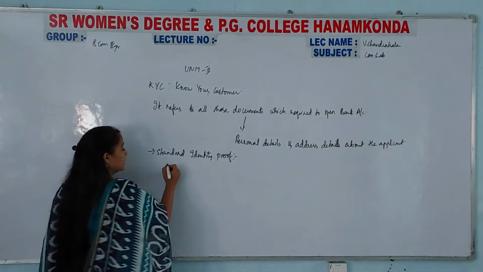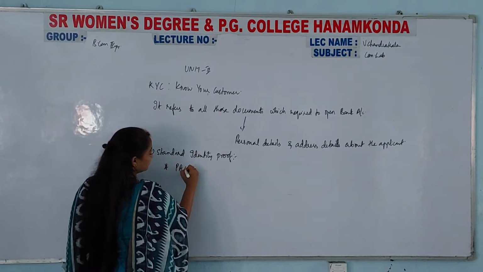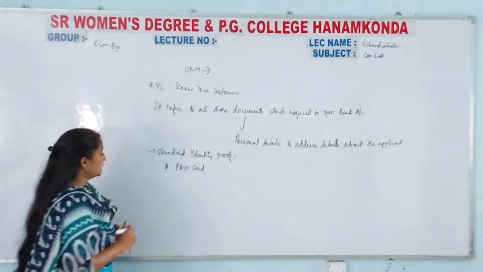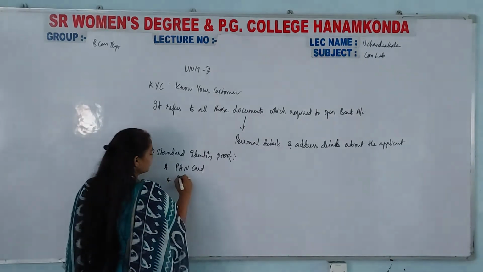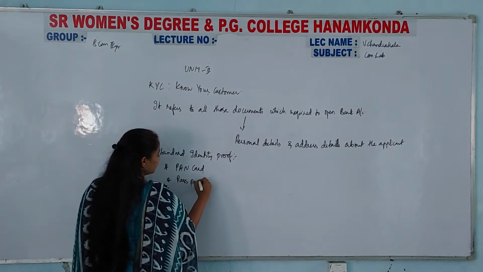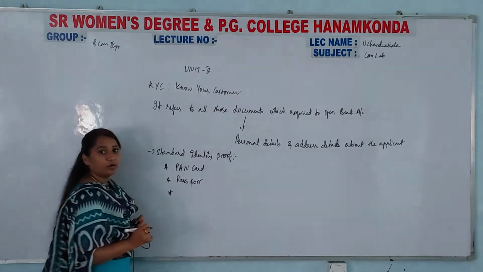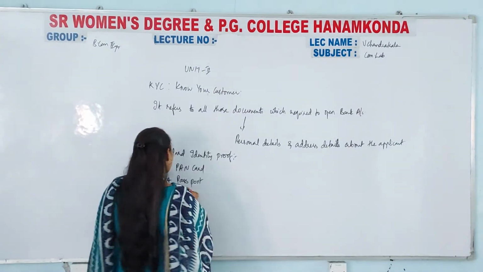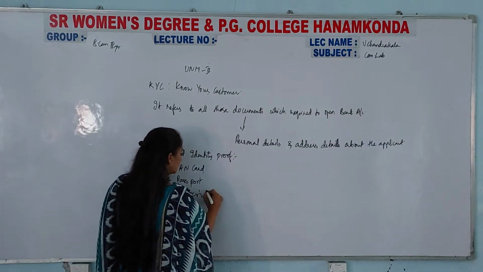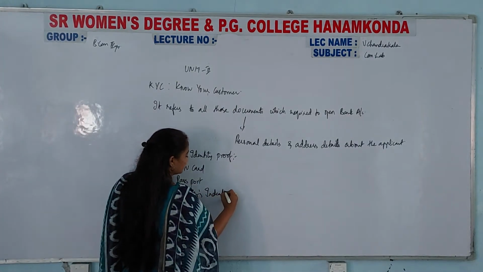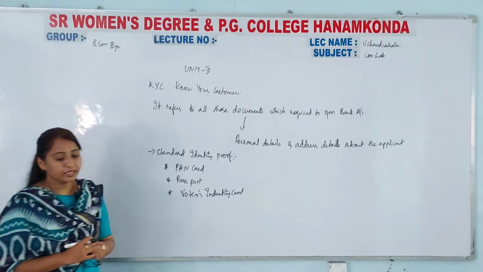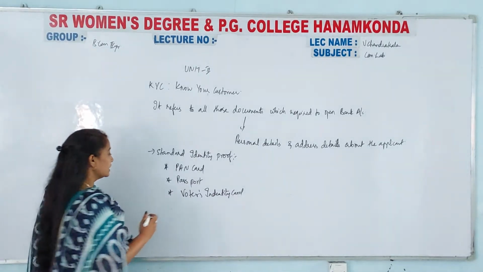Point number 1, PAN card. Next, passport. All these things you already know, I need not tell you all. Next, voter's identity card.